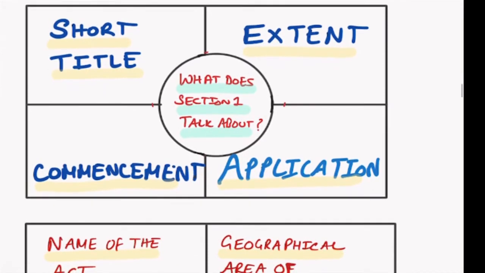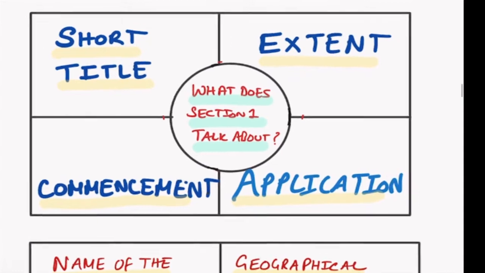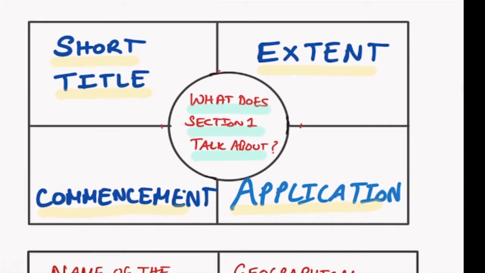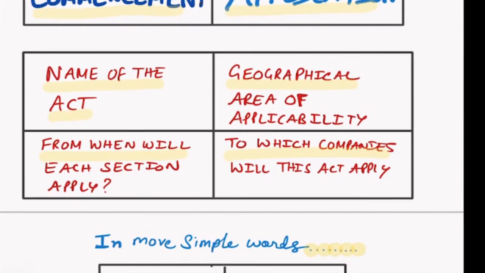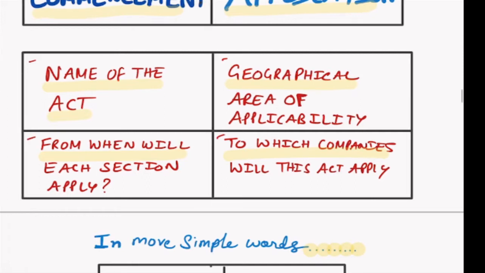So preliminary, we need to understand section number 1. What does section number 1 talk about? It talks about the short title, the extent, the commencement and application. So in simple words, it talks about the name of the act, correct? Then the geographical area of the applicability of this act, from when each section of this act will become applicable, and to which companies this act will be applicable. Yes, these are the 4 broad things. If you understand this, section number 1 will become easy.